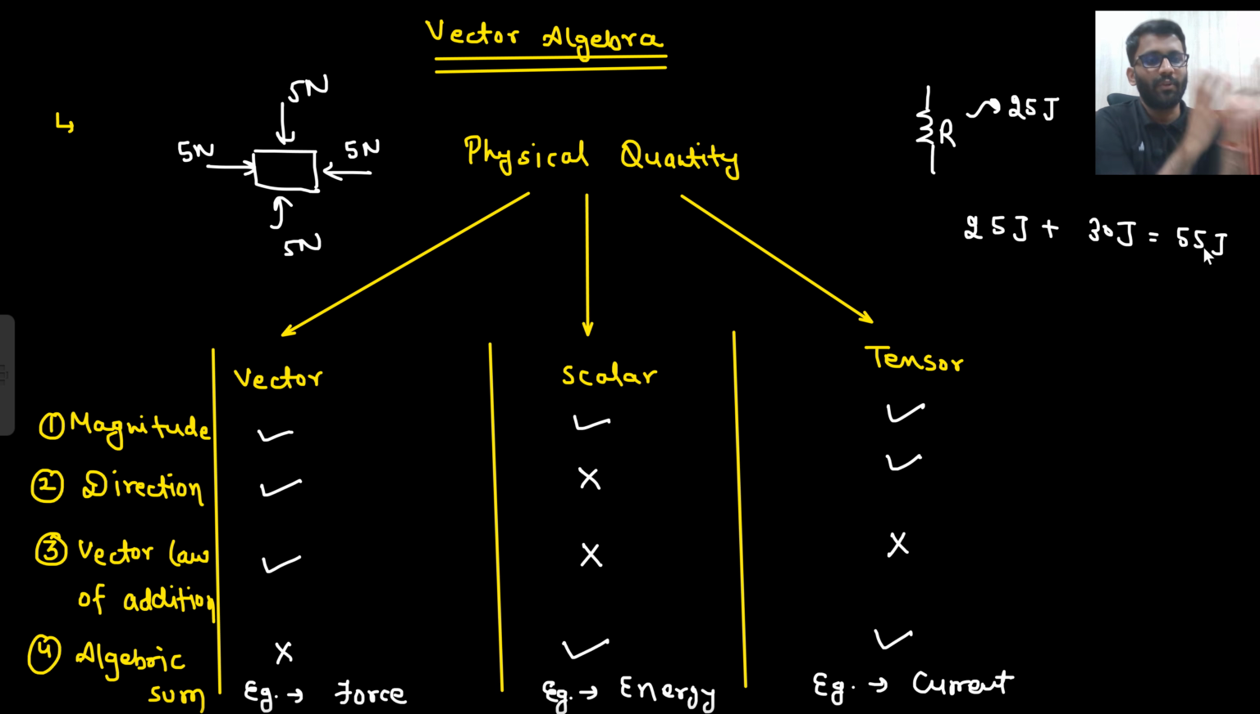So simple addition that we do. This is how we do a simple addition. So that is known as algebraic sum. But in force you cannot do this thing. That means if I say that 5 Newton on this particular object, 5 Newton force is being fed from here, and 5 Newton force is being fed from here. So you are applying 5 Newton force here and 5 Newton force here. So you cannot say that total 10 Newton force is applied.